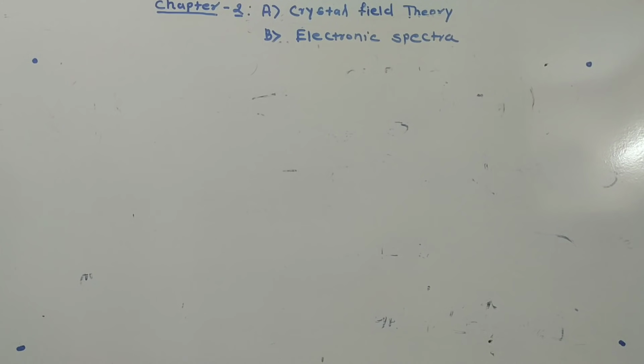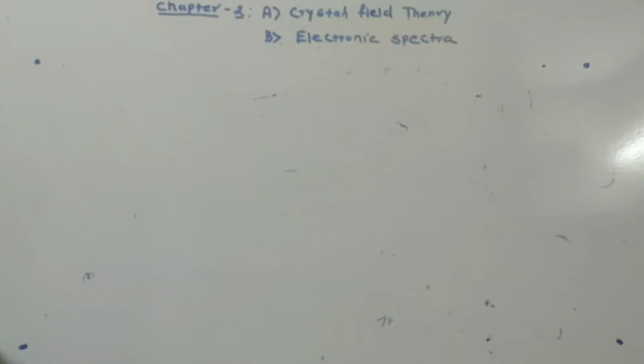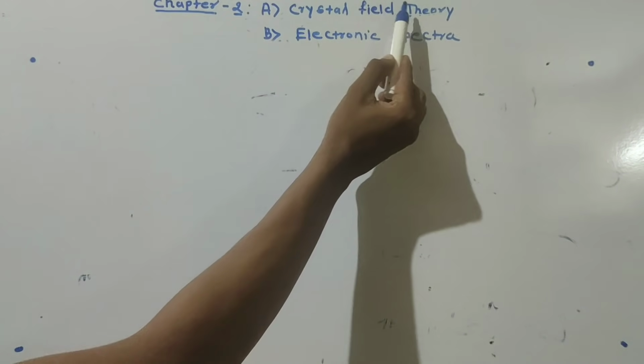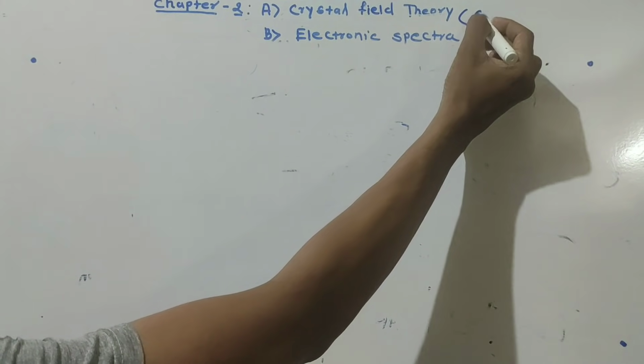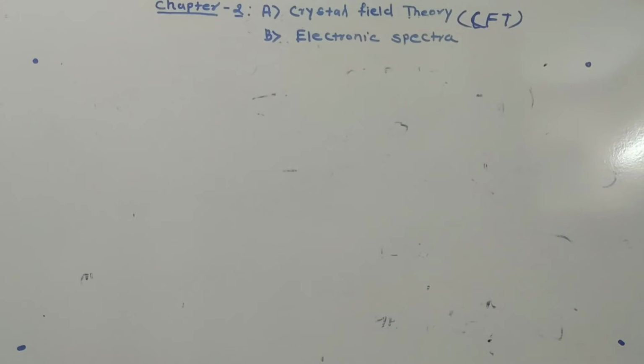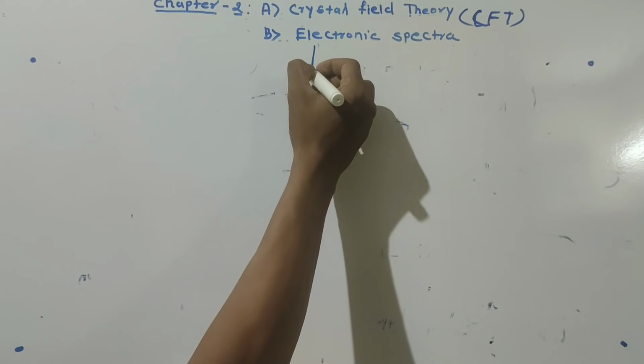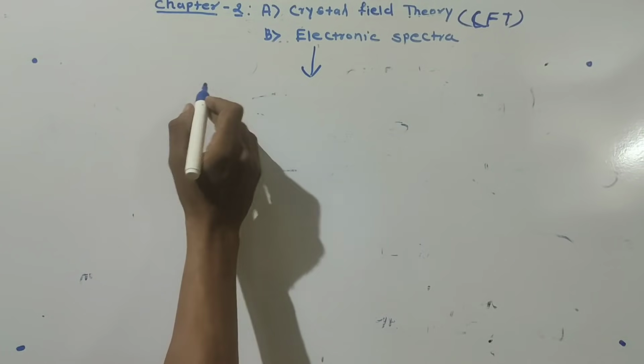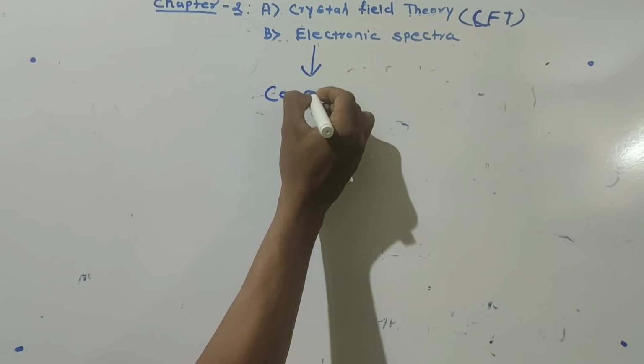First of all, the crystal field theory, simply called CFT, and the electronic spectra are applicable for coordination compounds.